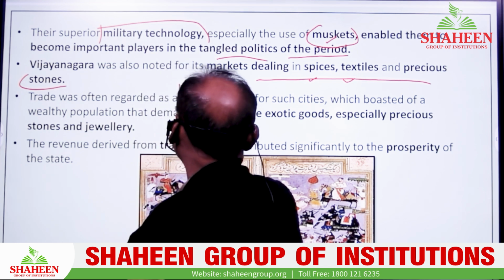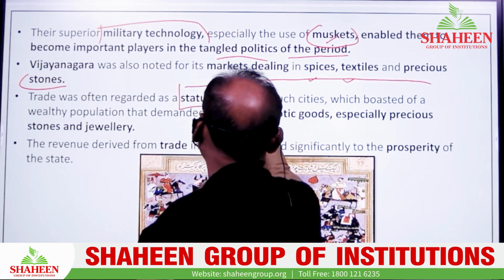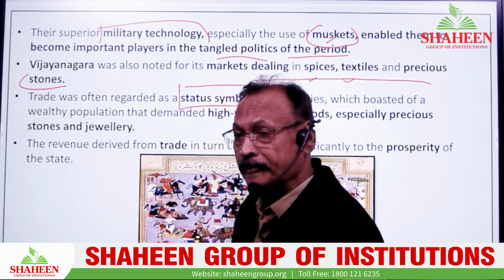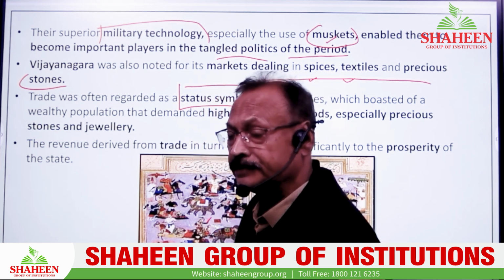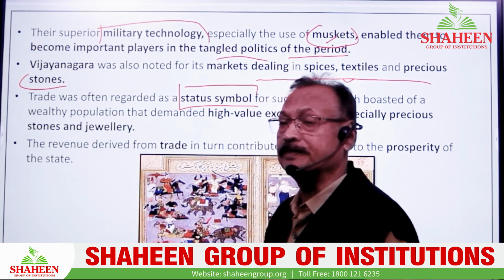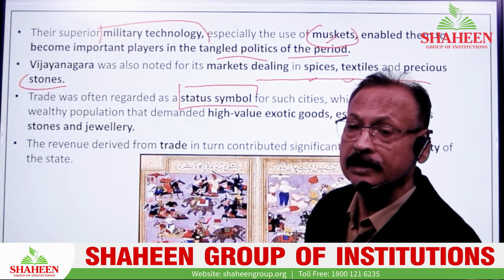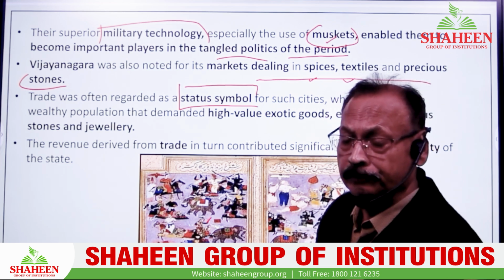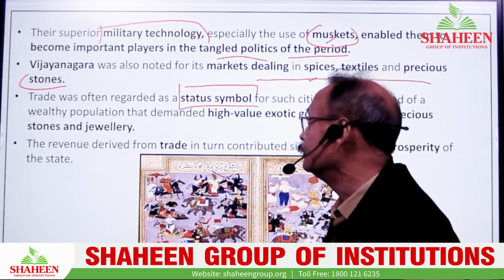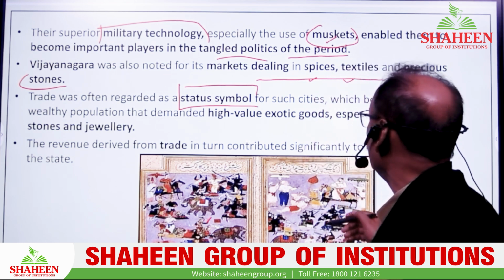The persons who were very strong, wealthy and rich had their status recognized by their trading activity, like spices, precious metal, muslin, other kinds of material, and jewelry was also part of the system, regulated by the city and town.